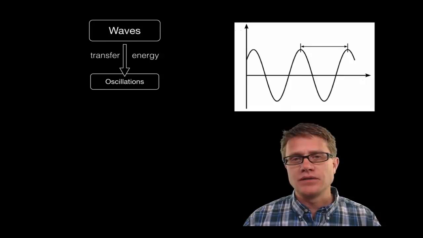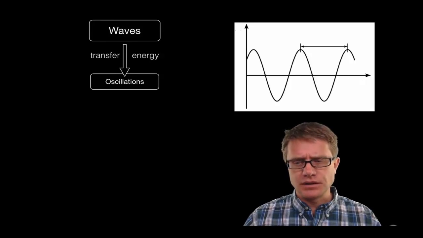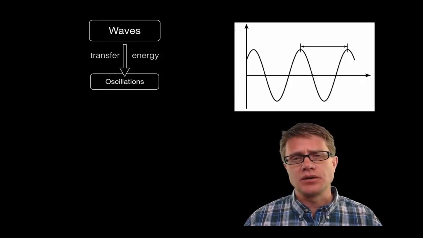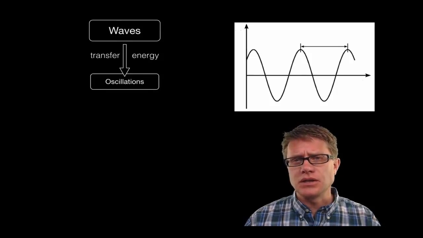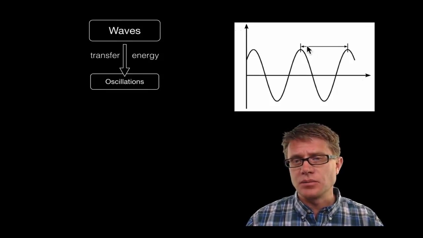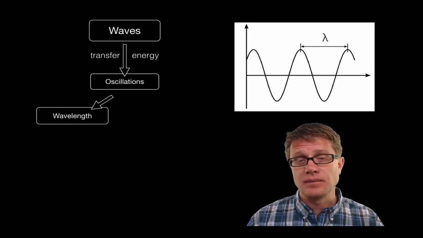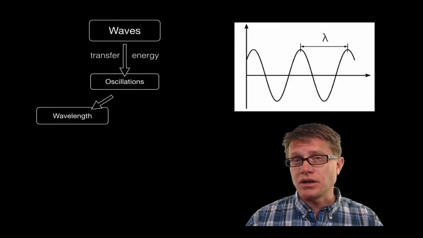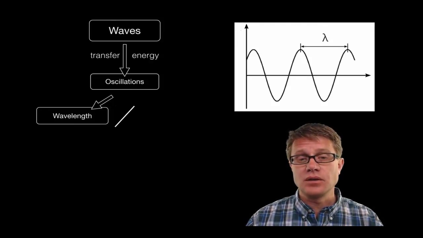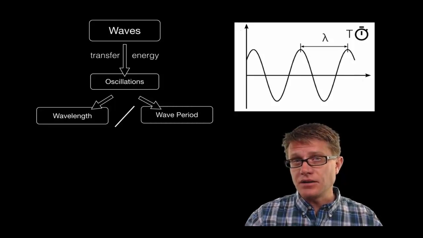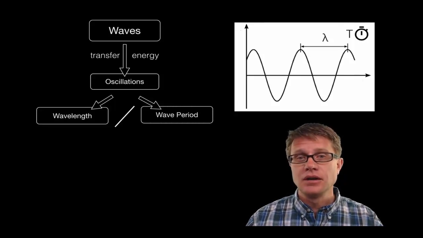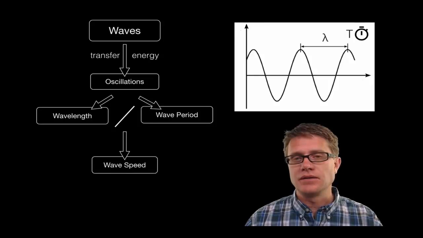Since we're talking about wave speed, what is a speed, remember? It's a distance we travel over a given period of time. Now, how do we measure distance when it comes to waves? That's going to be the wavelength, or lambda. How do we measure time when it comes to waves? That's going to be the period. So if we simply divide the wavelength by the period, we've now calculated the wave speed.